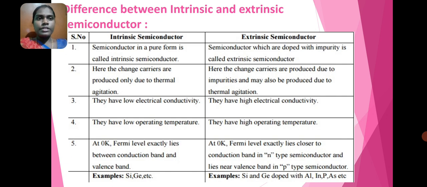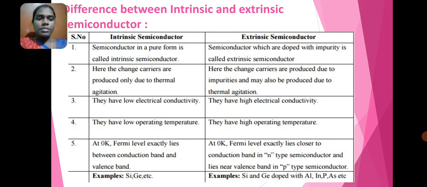Then see about difference between intrinsic and extrinsic semiconductor. A semiconductor in pure form is called intrinsic, and semiconductors which are doped with impurities are called extrinsic semiconductors. In intrinsic, the charge carriers are produced only due to thermal agitation. In extrinsic, the carriers may also be produced due to doping. Intrinsic has low electrical conductivity, extrinsic has high electrical conductivity.